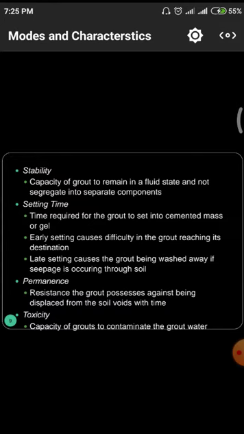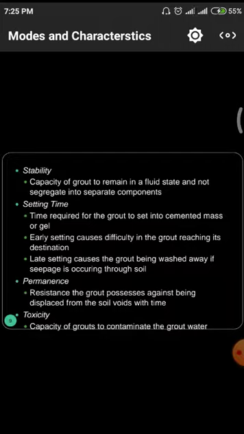Next one is related to stability. Stability means the capacity of grout to remain in a fluid state and not segregate into separate components. In stability, it is a main phenomenon. Stability means there will be no changing. That means if there is ice, at normal temperatures ice will be converting into water. At low temperatures, the water will be converting into ice. There will be no stability to ice whenever the temperature rises.